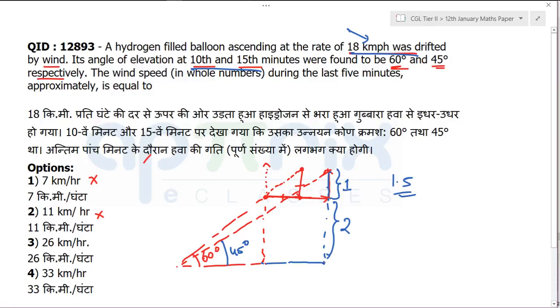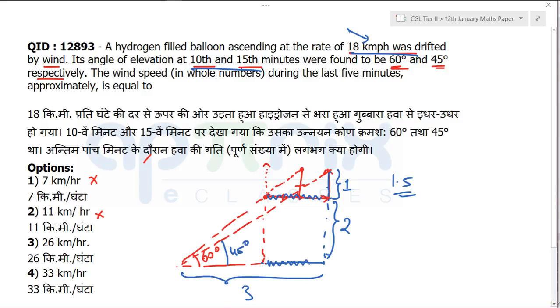Before it, the balloon went up as well for 10 minutes. So this will be double of it. If this is 3 in a 45, 45, 90 triangle, this will also be equal to 3 or not? Yes. This will also be equal to 3. If this is also equal to 3, what is the next task that I need to find out? To get the speed of the wind, I just need to calculate this horizontal distance covered by the wind in 5 minutes. That's it. Right? So that's what I am finding. I have to just find this.